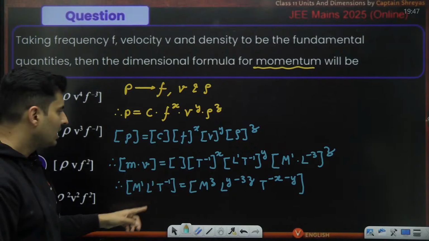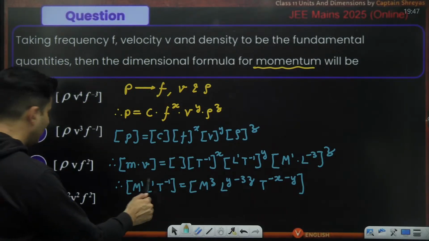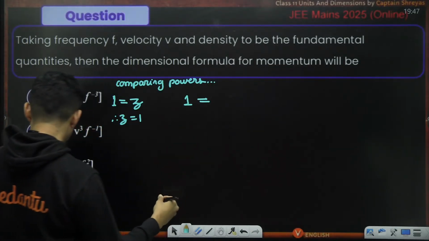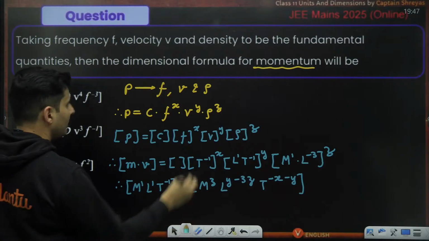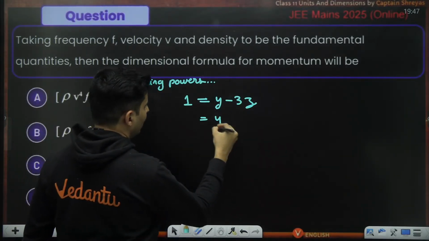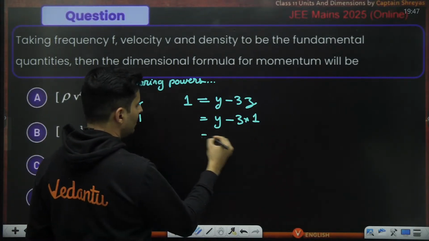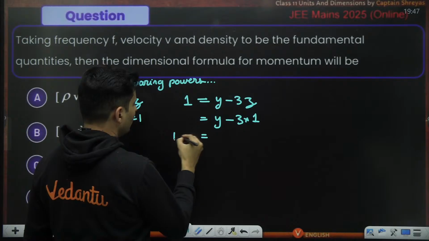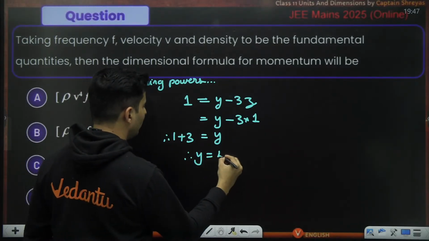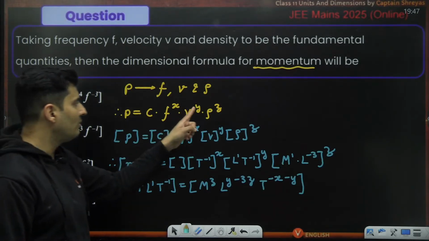Next, let's look at length. On the left hand side, it is the number 1. On the right hand side, it is Y minus 3Z. But wait a minute, I just told you Z is 1. So put Z as 1: Y minus 3. If it goes to the other side, 1 plus 3 is Y. Therefore, Y is equal to 4. Whose power was Y? It was speed.